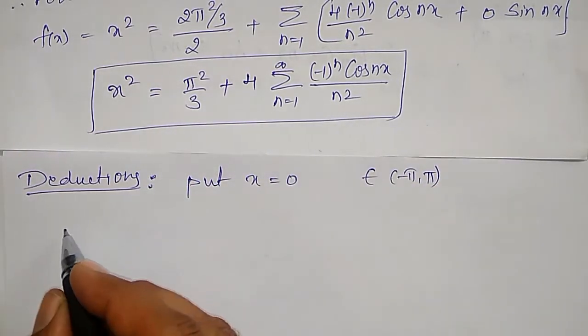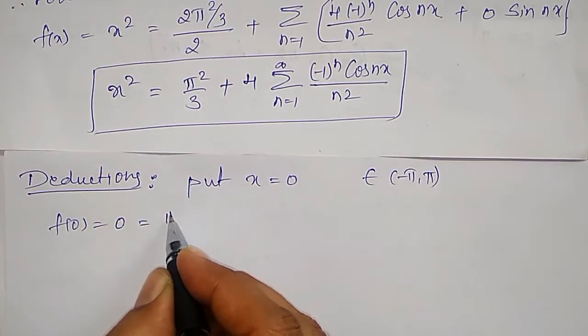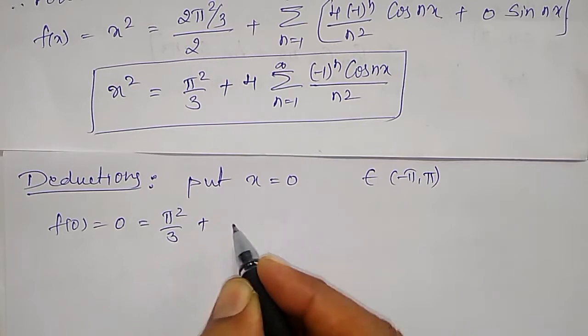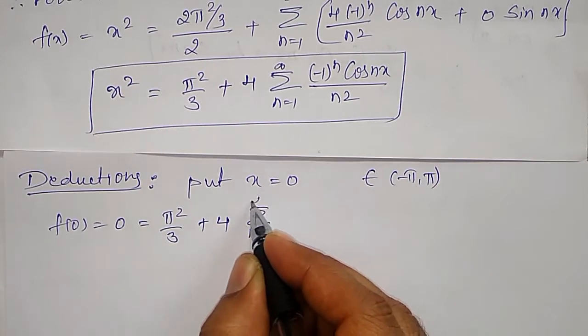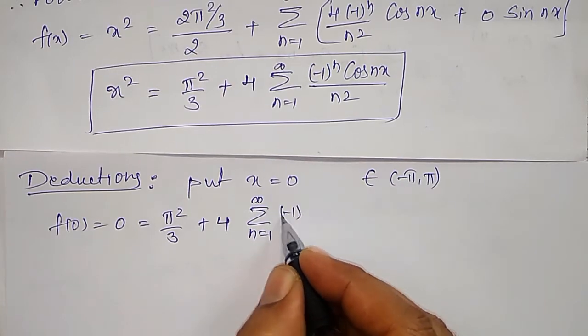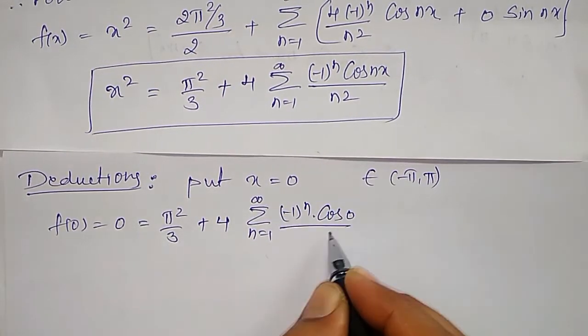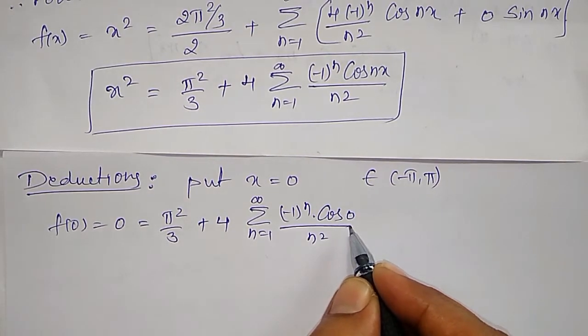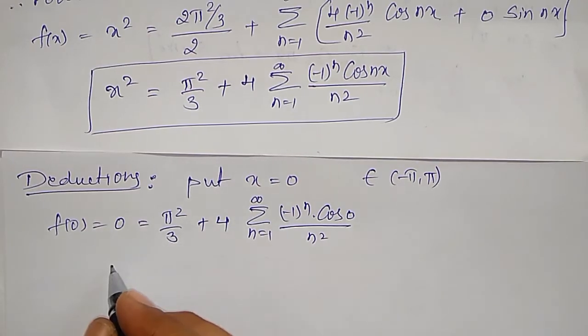F of 0, that is equal to 0: pi square divided by 3 plus 4 times summation n equal to 1 to infinity minus 1 raised to n into cos 0 divided by n square. But cos 0 is 1. Okay, simplifying this one, this pi square divided by 3 I will shift to the left hand side.